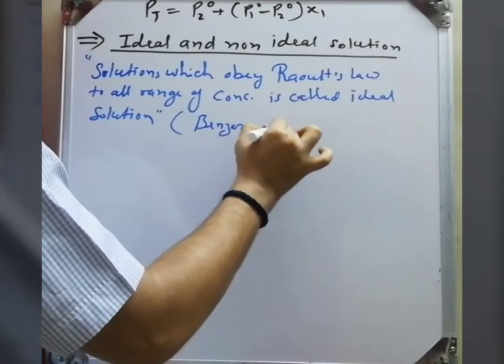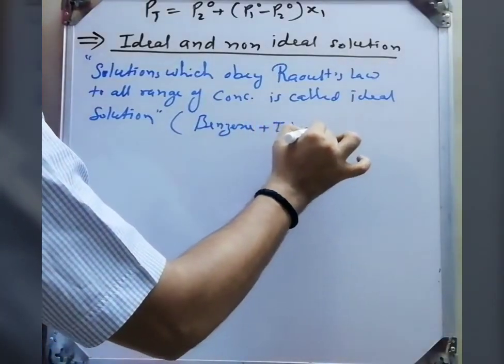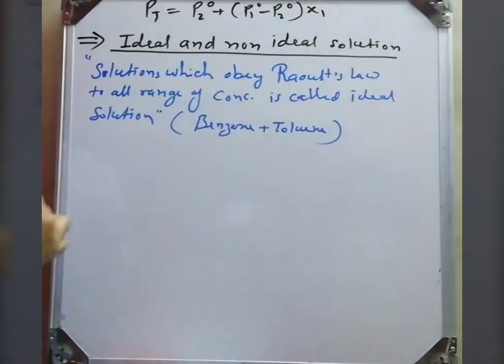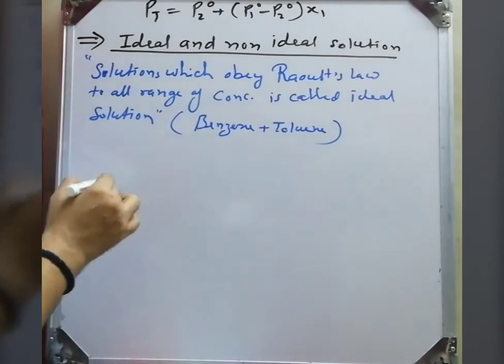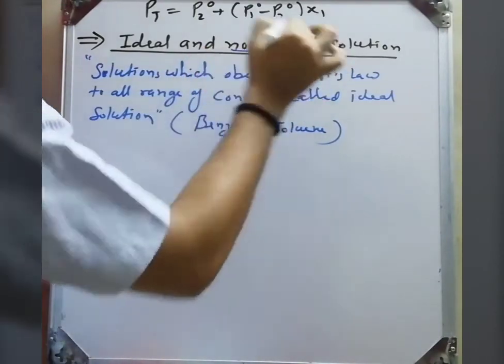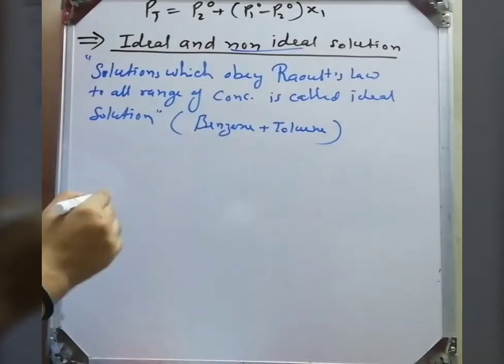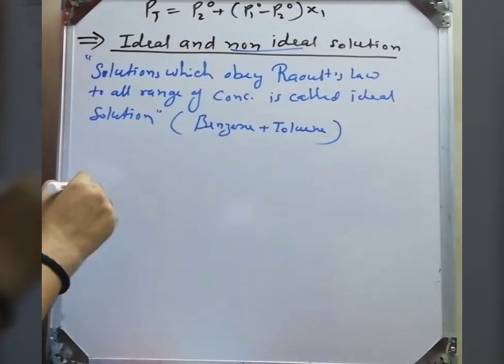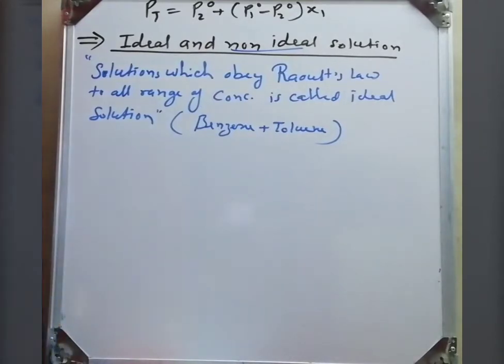For example, benzene and toluene. Actually, no solution is perfectly ideal, but benzene and toluene, and some other solutions, show this ideal behavior at a particular temperature and low concentration.